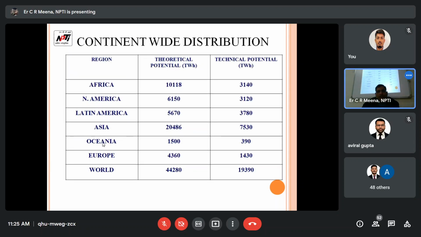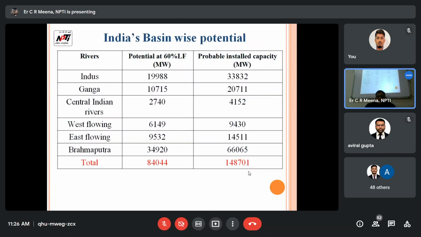So, continent-wide distribution like Africa, America, Latin America, Asia, Oceania, Europe, this much is the power. This is the theoretical potential, and this is the technical potential out of it. But the technical is very less compared to the theoretical. Out of 44,000, 19,000 terawatt hours we can cater technically.